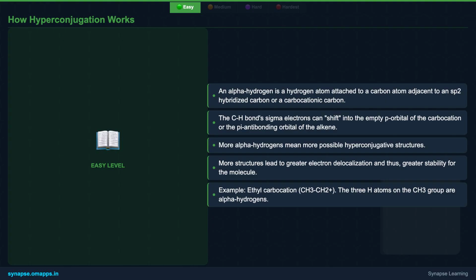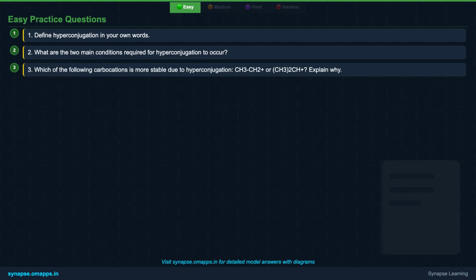The more of these alpha hydrogens a molecule has, the more ways these electrons can delocalize, creating more hyperconjugative structures. This increased delocalization directly translates to greater stability for the molecule. For instance, in an ethyl carbocation, the three hydrogens on the methyl group are alpha hydrogens, all contributing to its stability. Time to test your understanding.